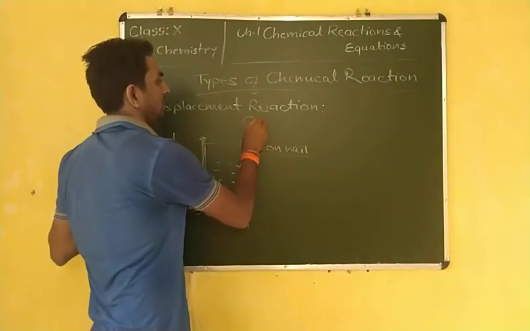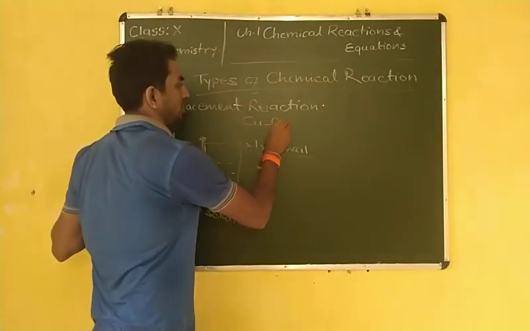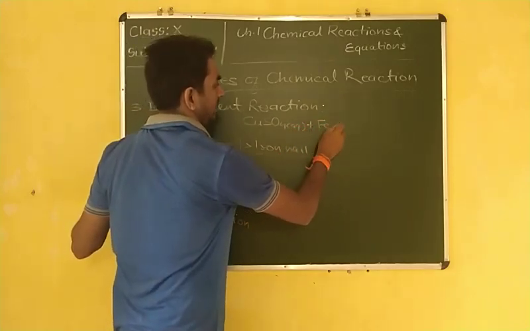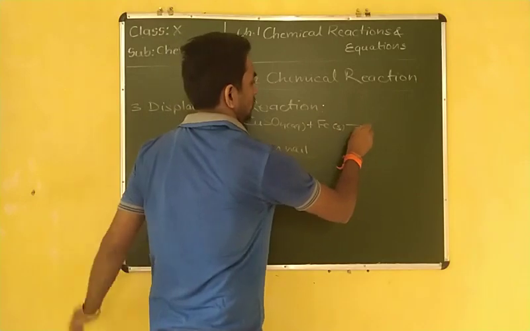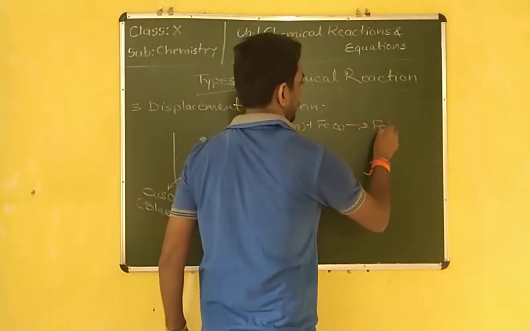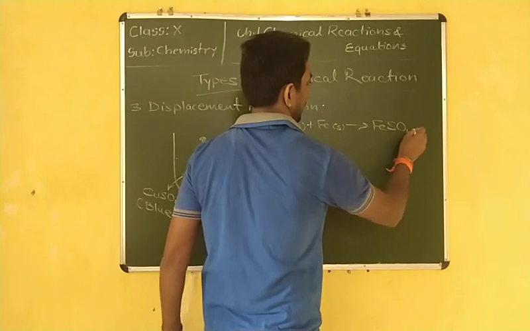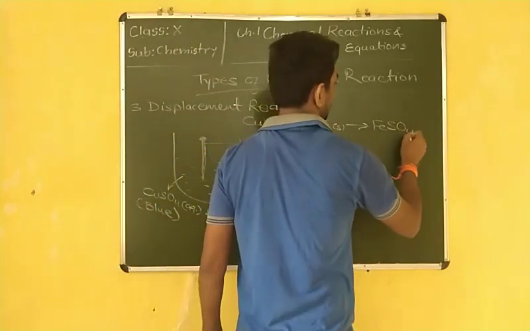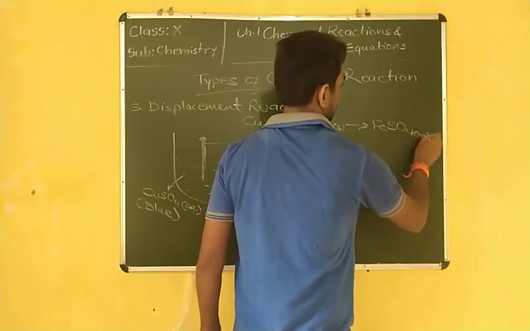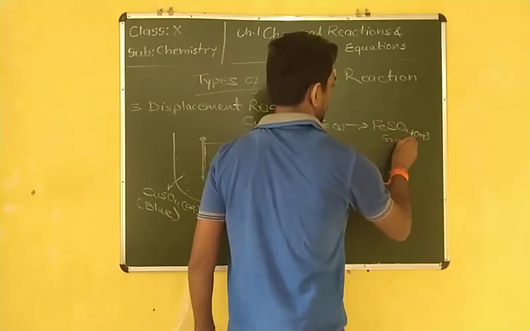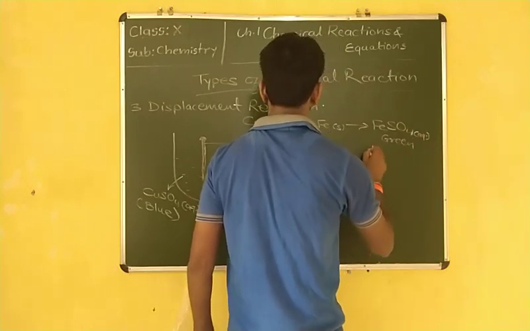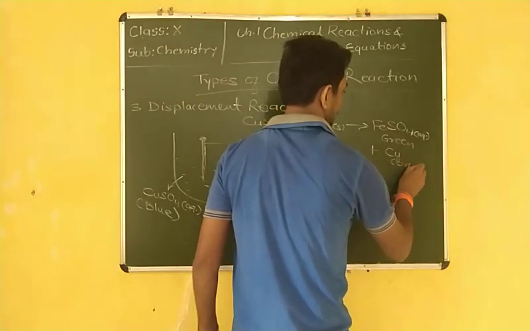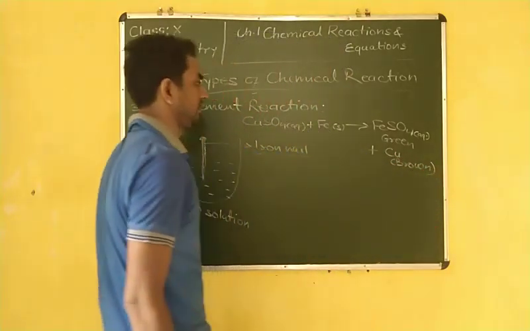Actually, when we put the iron nail, which is in the solid state, in the copper sulfate aqueous solution, it forms FeSO4, ferrous sulfate, aqueous ferrous sulfate, which is green in color, plus Cu, which is brown in color.